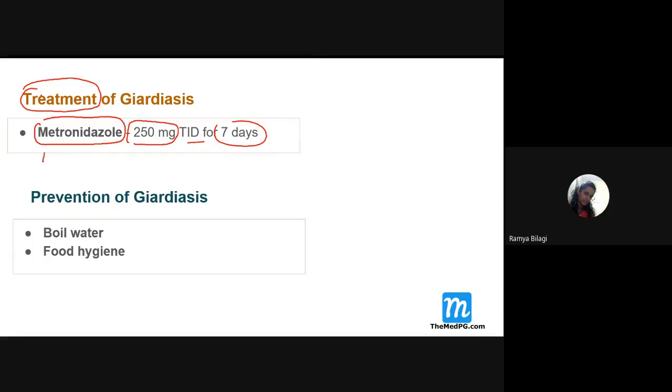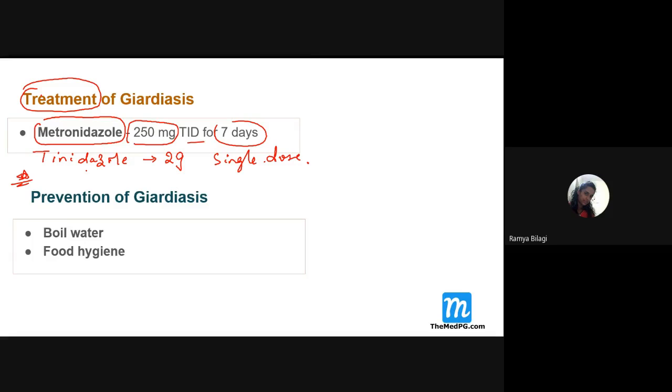If not metronidazole, what is the other option? Other line of drug of choice? Tinidazole. Tinidazole is the second choice or drug of choice for the treatment of which one? Giardiasis. How much do we give? 2 grams. A single dose is more than enough. Single dose, right?